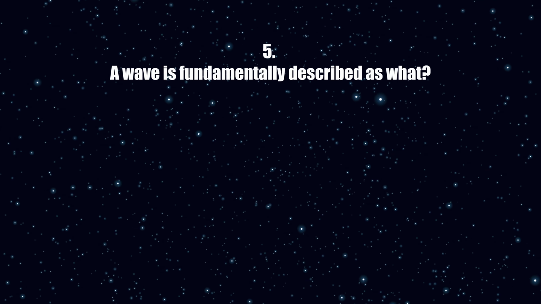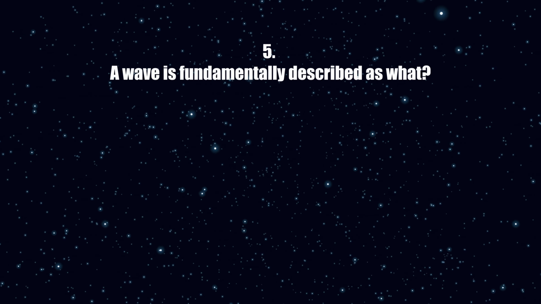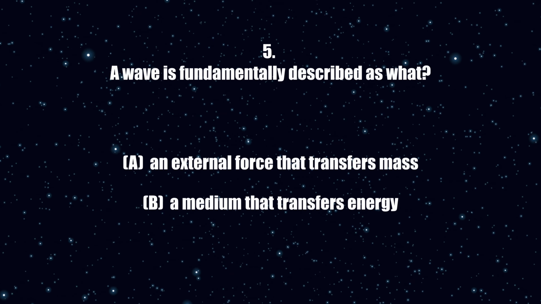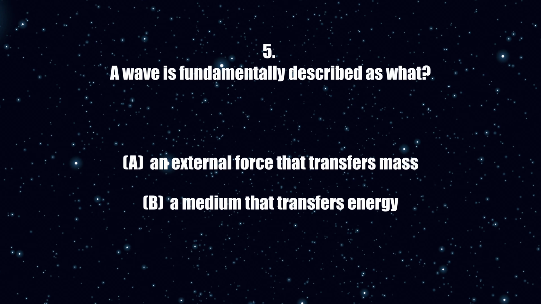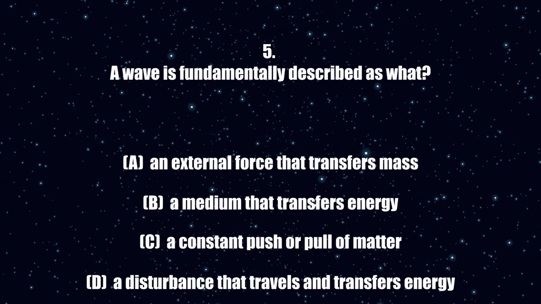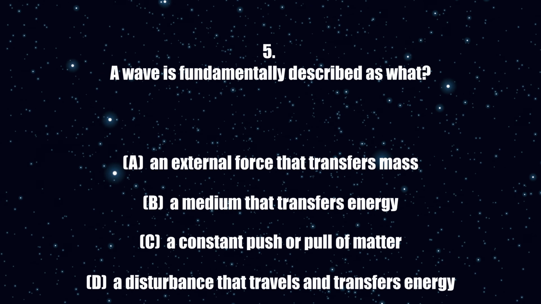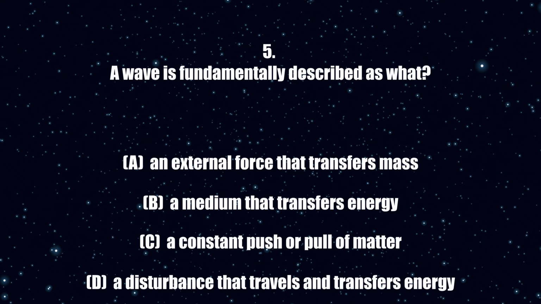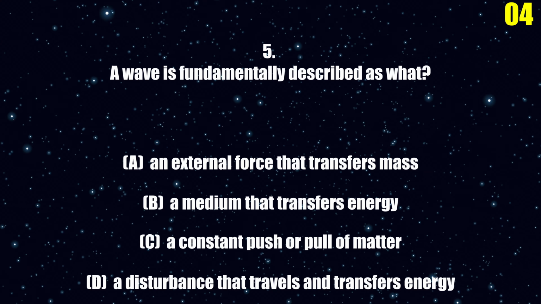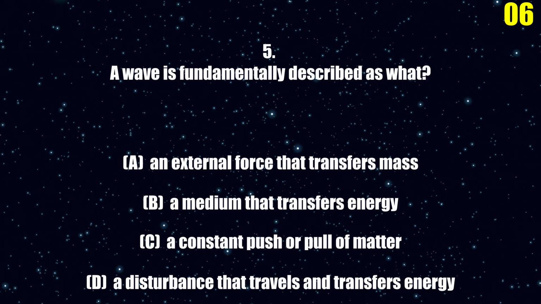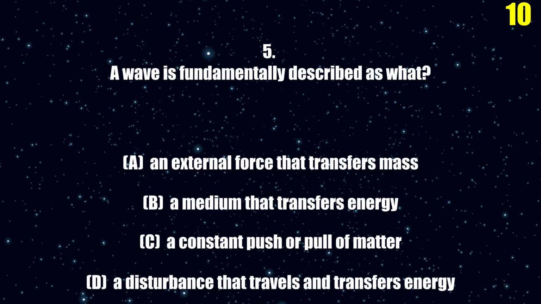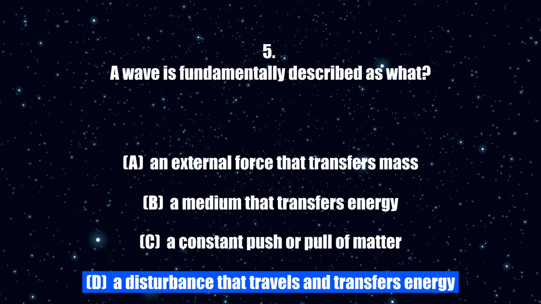5. A wave is fundamentally described as what? A. An external force that transfers mass. B. A medium that transfers energy. C. A constant push or pull of matter. D. A disturbance that travels and transfers energy. The correct answer is D.